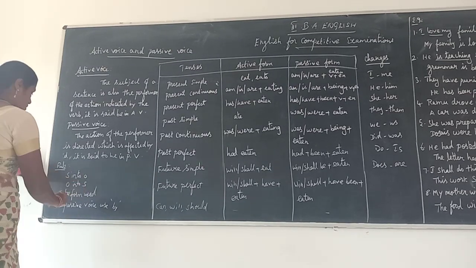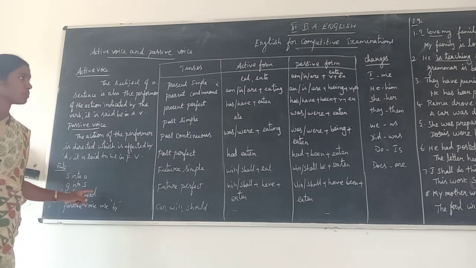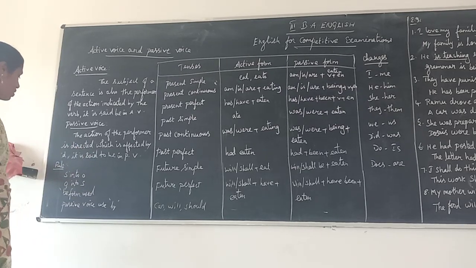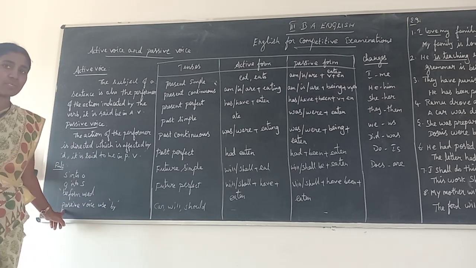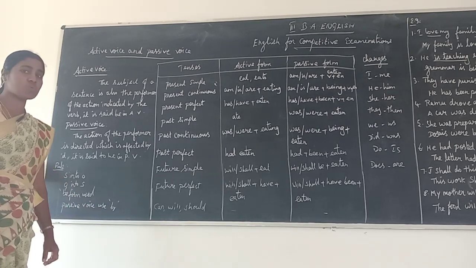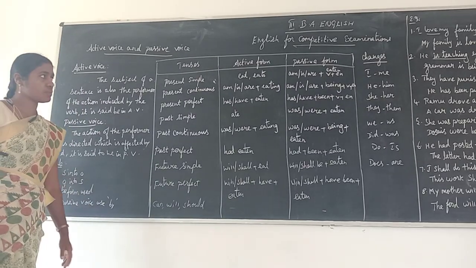In passive voice, you must use a be-form verb. Only one variation in passive voice, because in passive voice you use by. By is a must when we change the verb. Active voice into passive voice, by is a must.